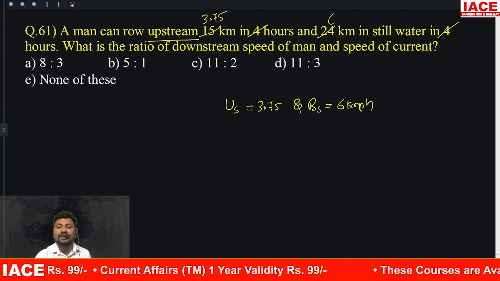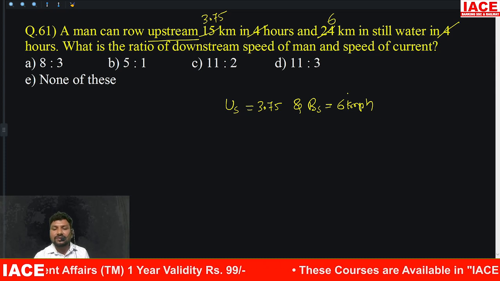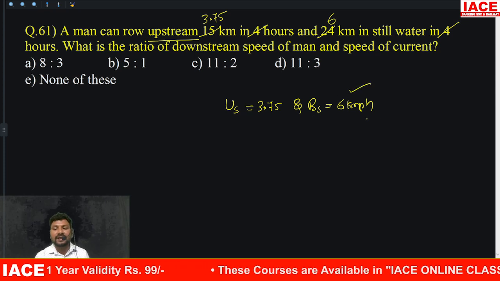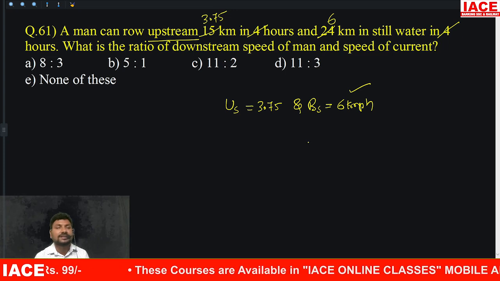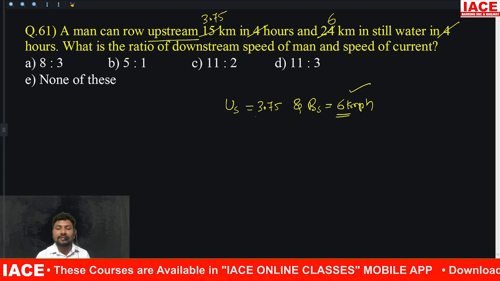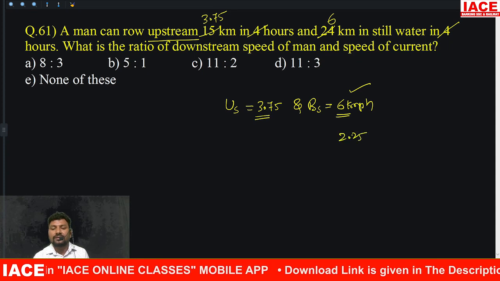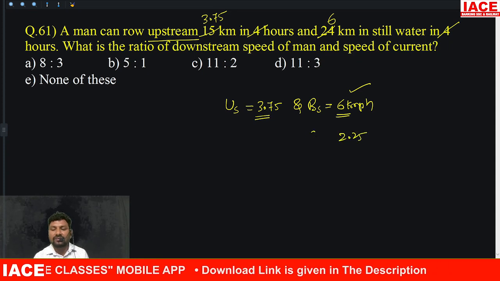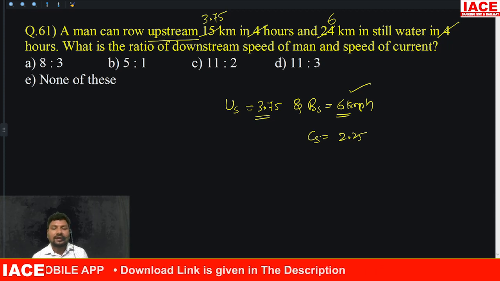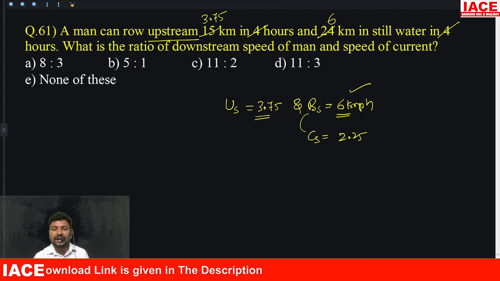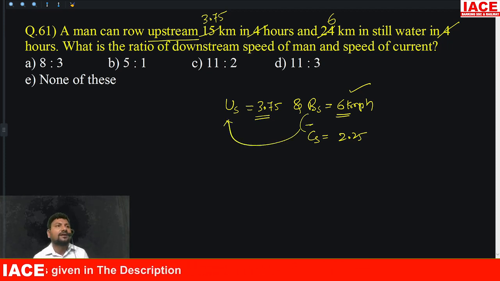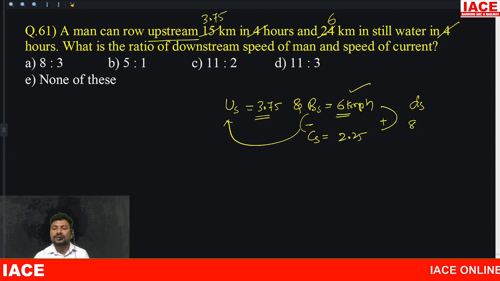24 divided by 4 is how many times? 6 times. Basically boat speed is normally 6 kmph. It becomes 3.75, means how much decreased? 6 becomes 3.75, that means 2.25 decreased. This 2.25 decreased because of current speed. Current speed and boat speed, when they are subtracted you get upstream speed, and when both are added you get downstream speed. Then 6 plus 2.25 is equal to 8.25.